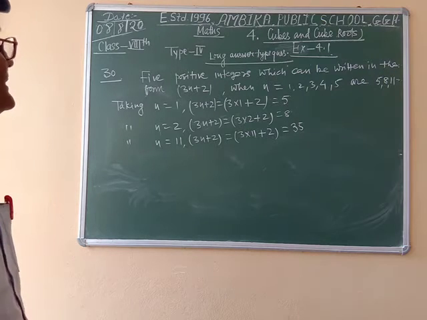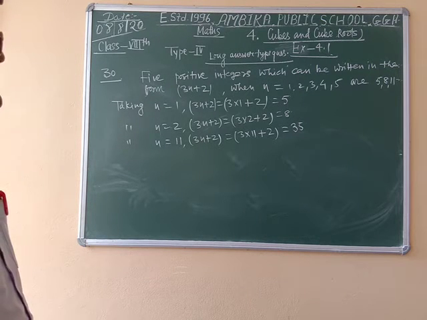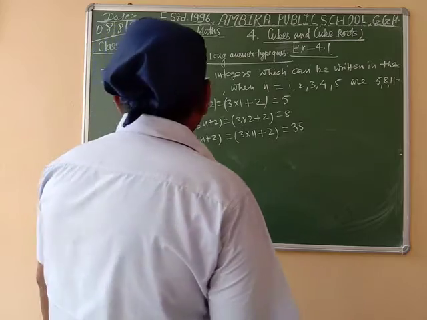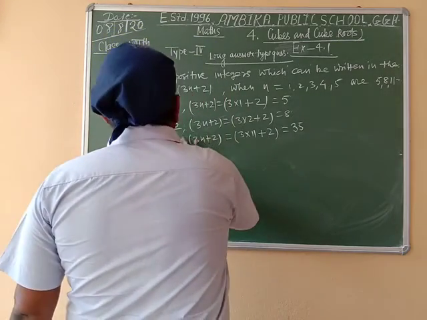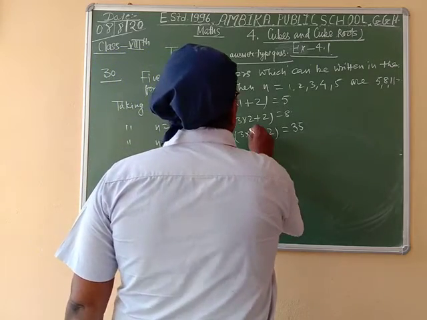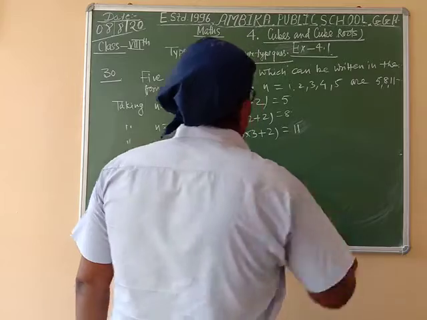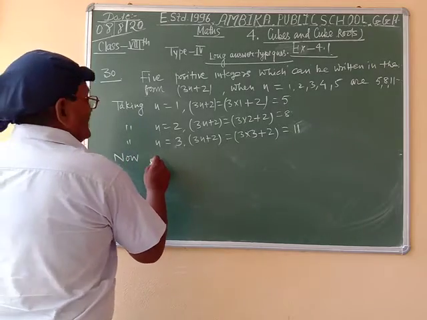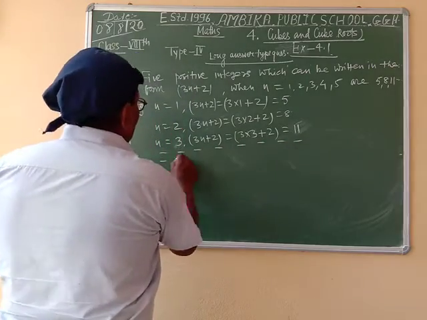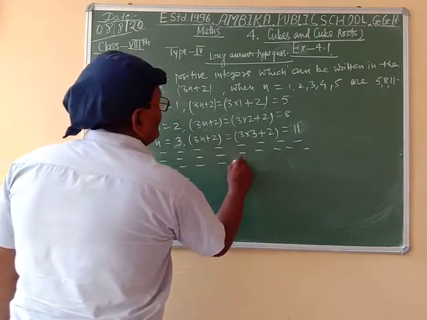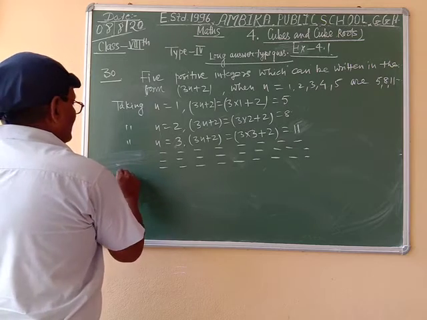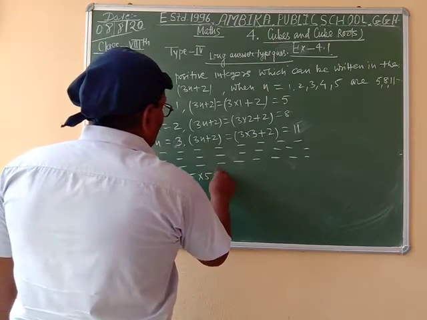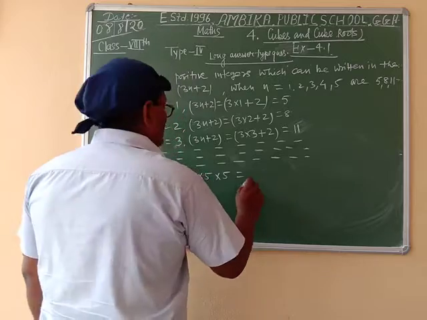Five positive integers which can be written in the form 3n plus 2 when n equal to 1, 2, 3, 4, 5 are 5, 8 and 11. Now 5 cube is equal to 5 into 5 into 5 is equal to 125.